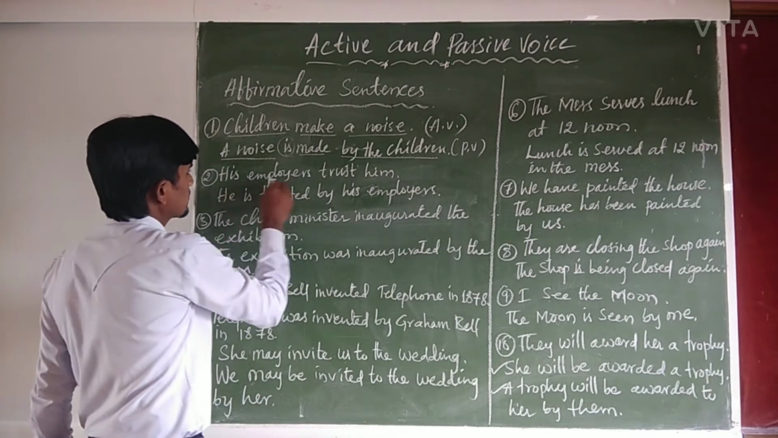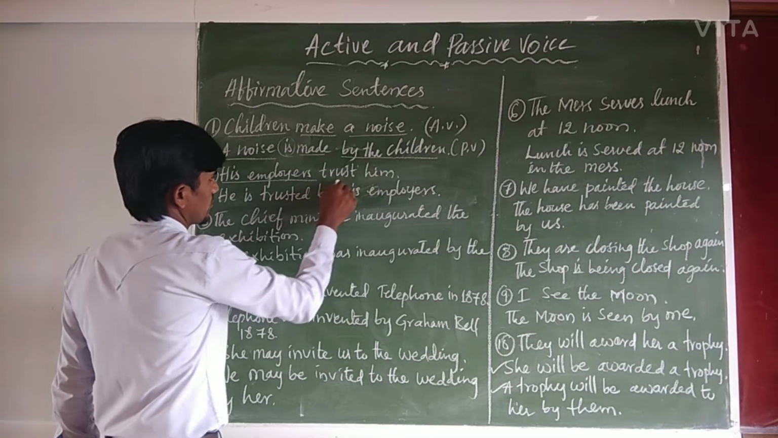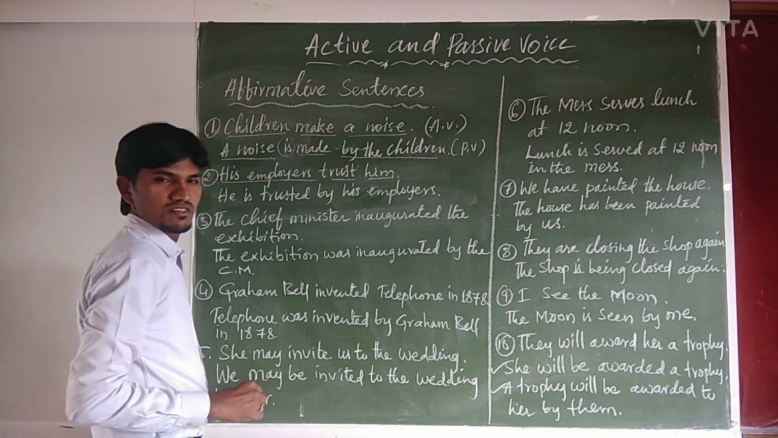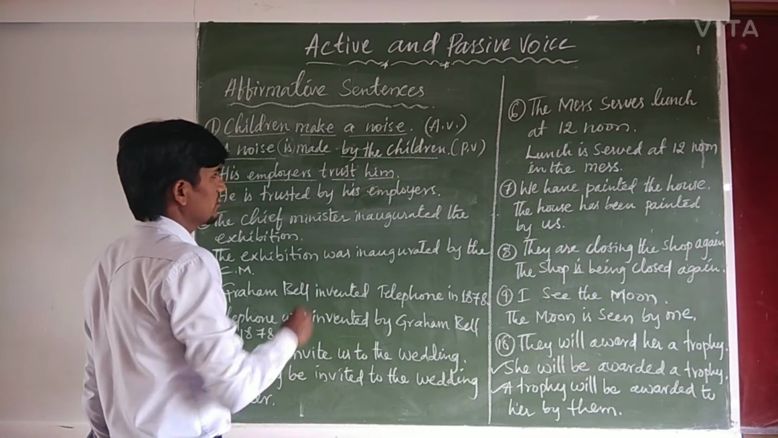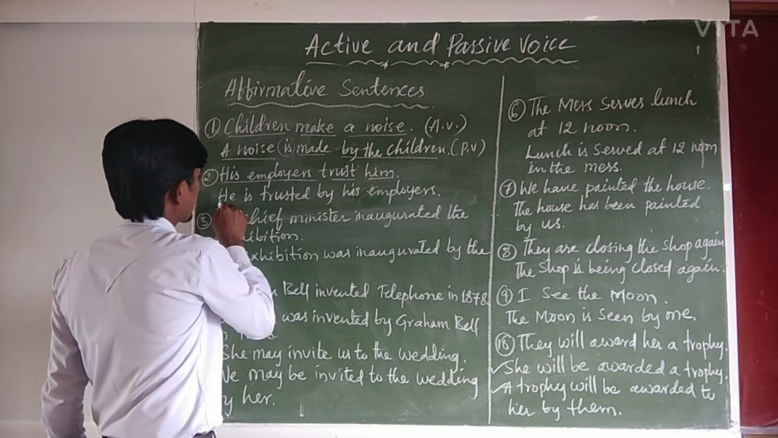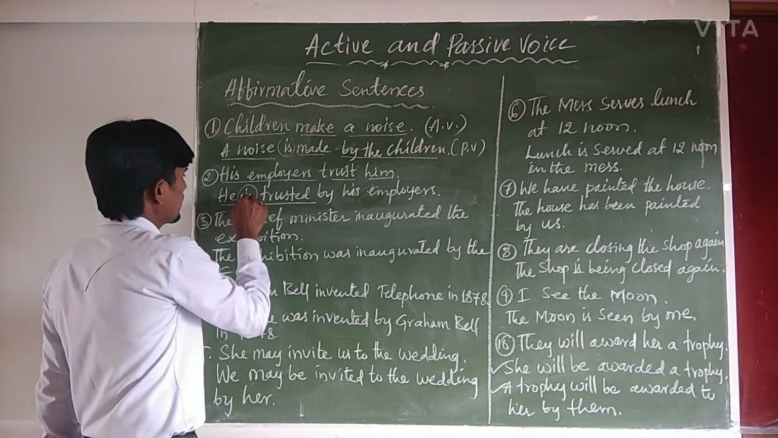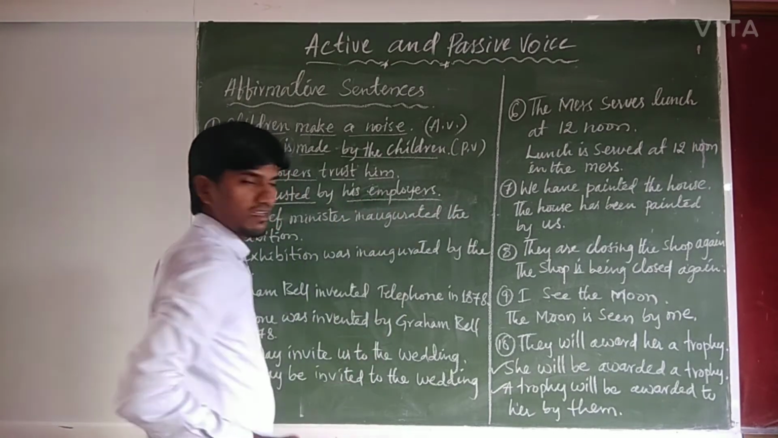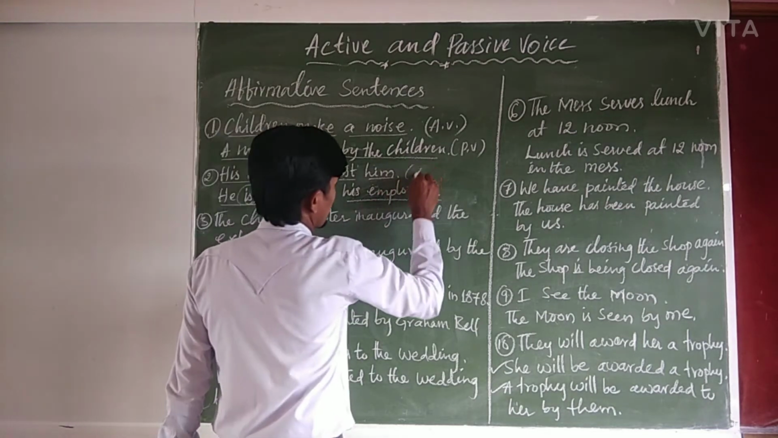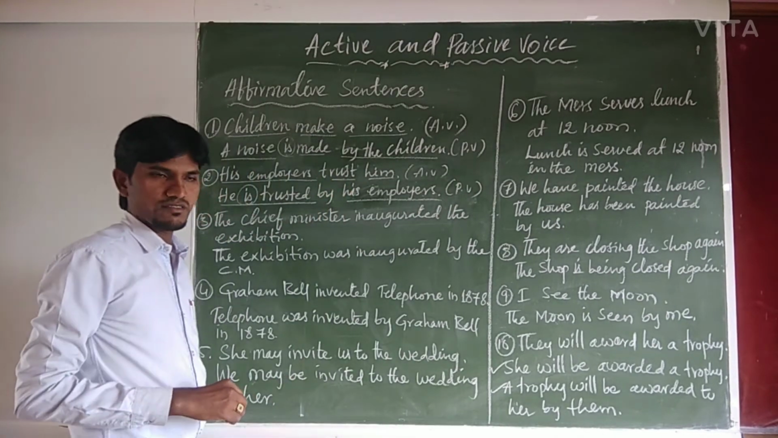Second example, his employers trust him. So what is the verb? Trust. Isn't it? The verb denotes that his employers trust him. So therefore, here he is trusted. Trust him is in simple present tense. That's why he is trusted by his employers. So therefore, it is in active voice and this sentence is in passive voice.